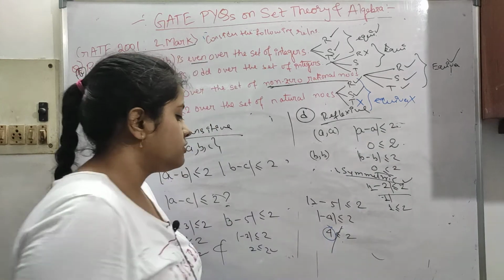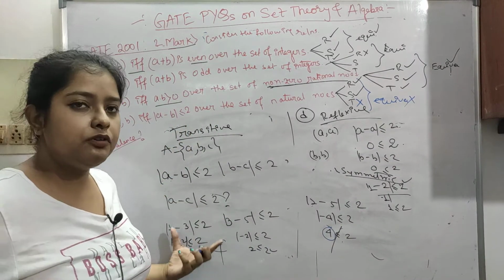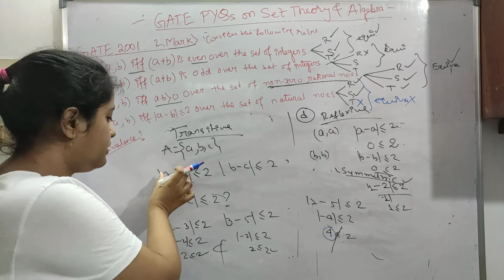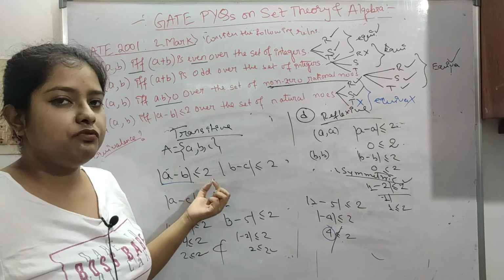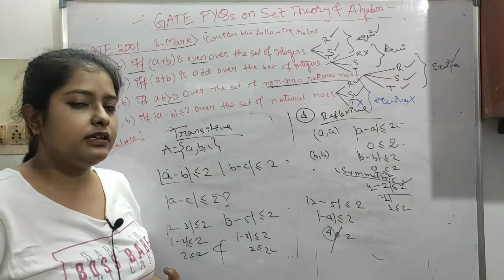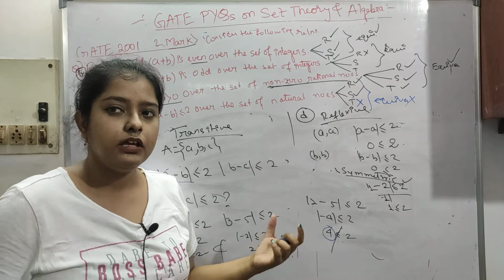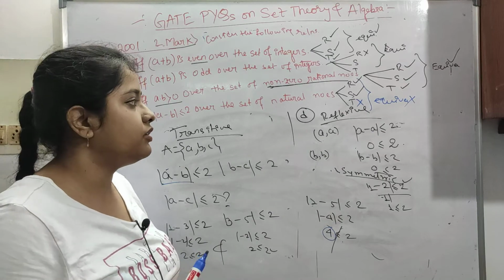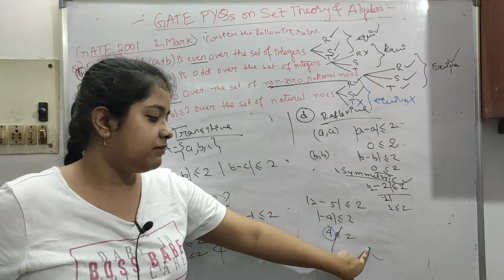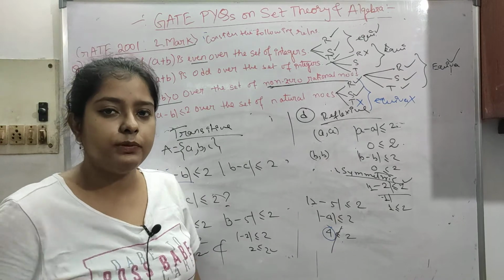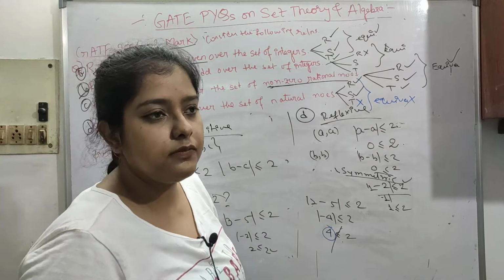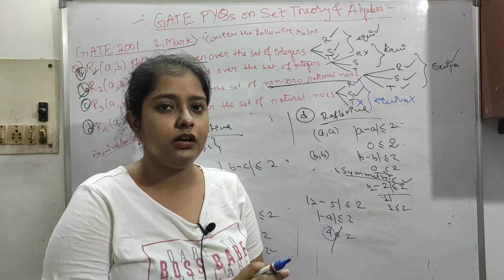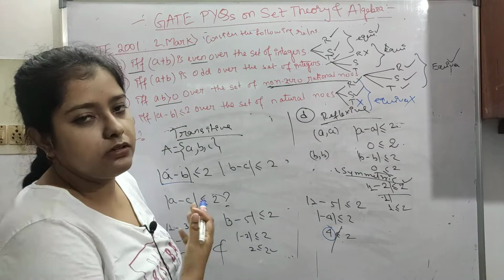So you can see we just have to take an example, any counter example. If you can find one, then you can just go for it. How do these counter examples come to my mind? It's more practice. When I used to solve questions, I used to find how people were getting answers like this. With practice you can easily get through this.